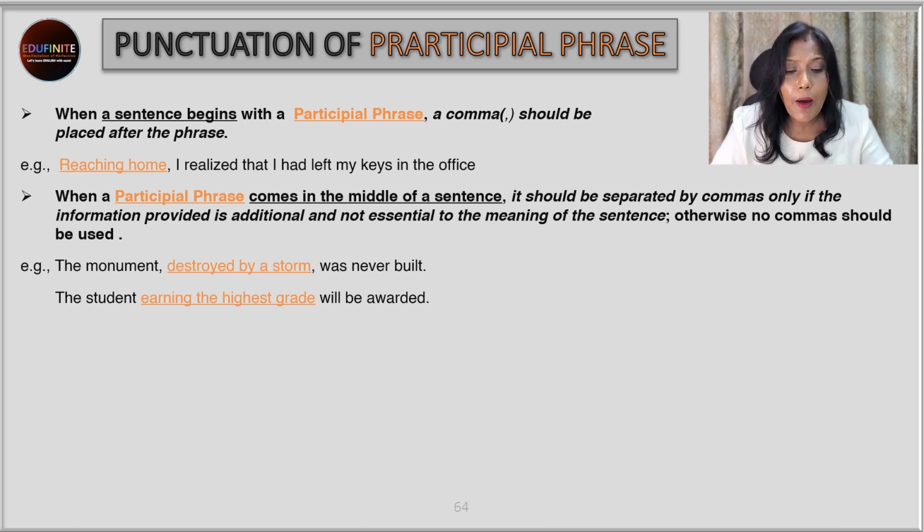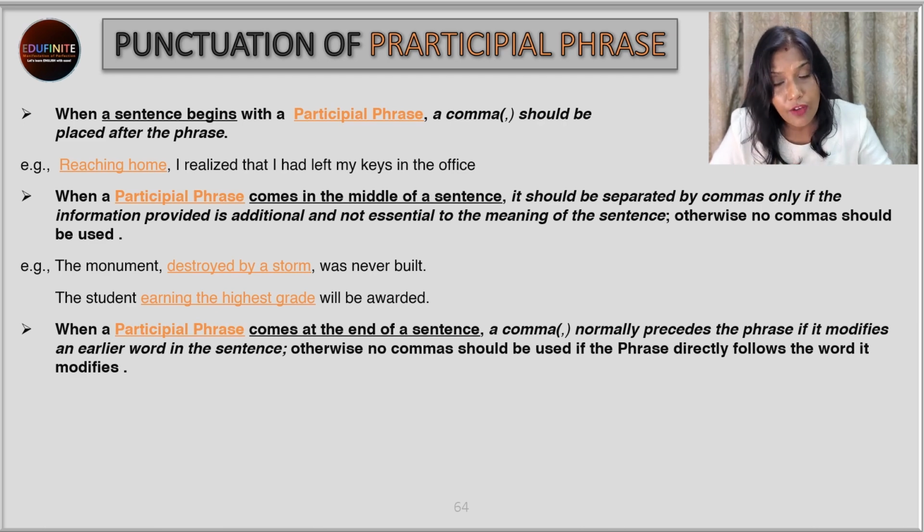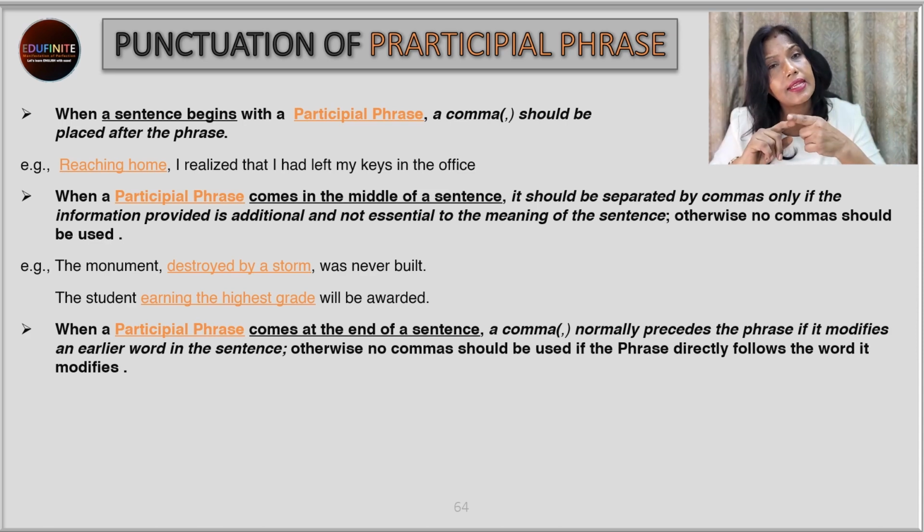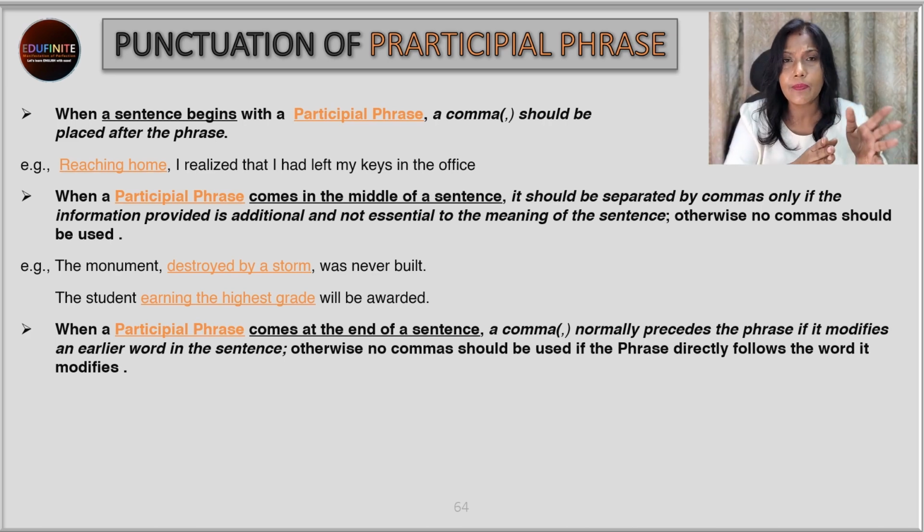Next, when a participle phrase comes at the end of a sentence, a comma normally precedes the phrase if it modifies an earlier word in the sentence. Otherwise, no comma should be used if the phrase directly follows the word it modifies. So if it is modifying some earlier word in the sentence, then in that case we have to put a comma. But if it modifies the word just before it, in that case no comma is necessary.